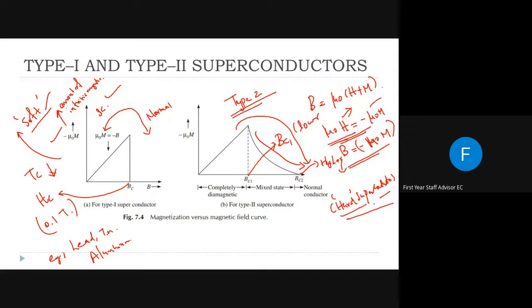What are the examples of hard superconductors? Examples are niobium, germanium, and then a lot of alloys called niobium tin, niobium zirconium, niobium titanium.